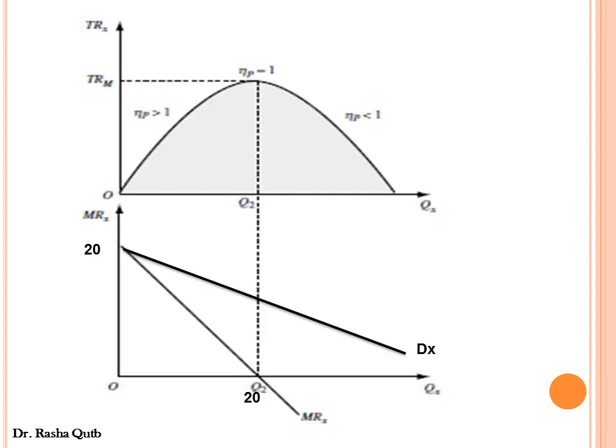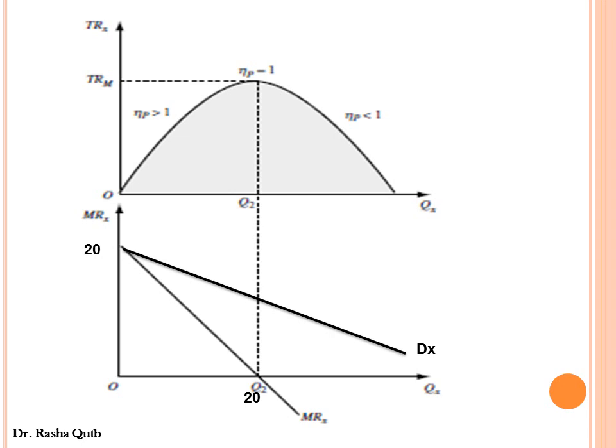The last requirement is to draw total revenue, marginal revenue, and demand curves. As you know, total revenue increases when price elasticity of demand is greater than 1, is at its maximum when the price elasticity of demand equals 1, and decreases when we have inelastic demand.